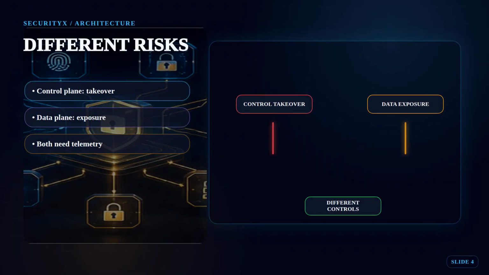The risks are different. A control plane failure can create broad administrative impact, new routes, new permissions, disabled logging, or exposed storage. A data plane failure can leak records, allow lateral movement, or disrupt availability. Senior design treats these as related but not identical.